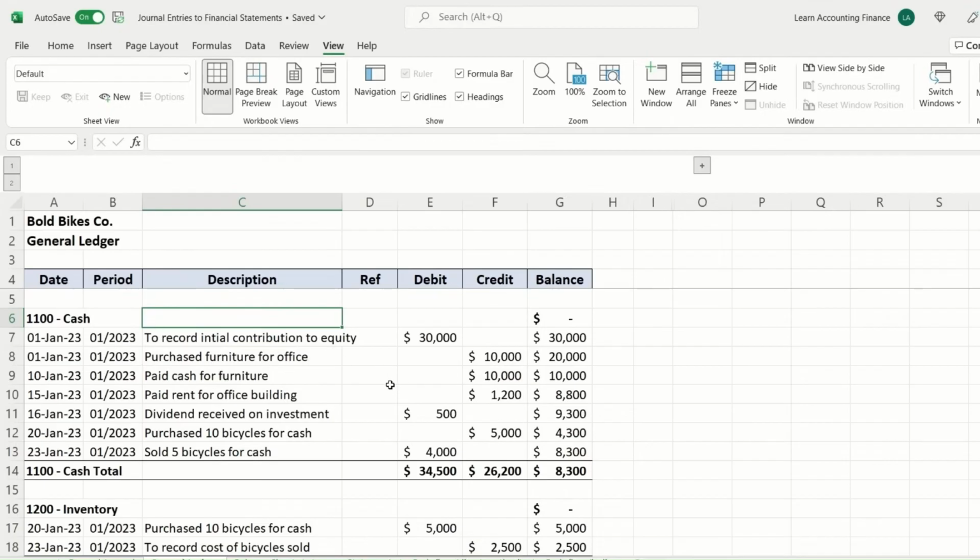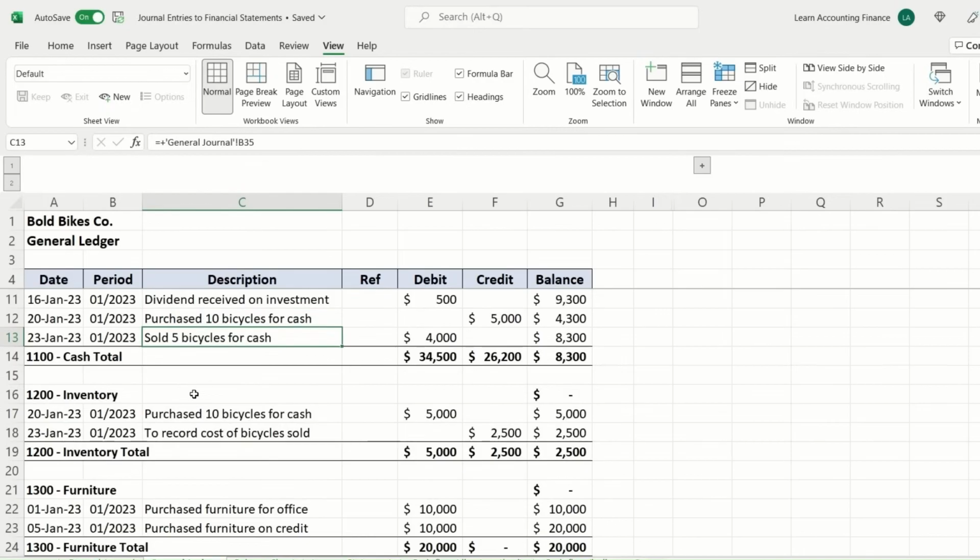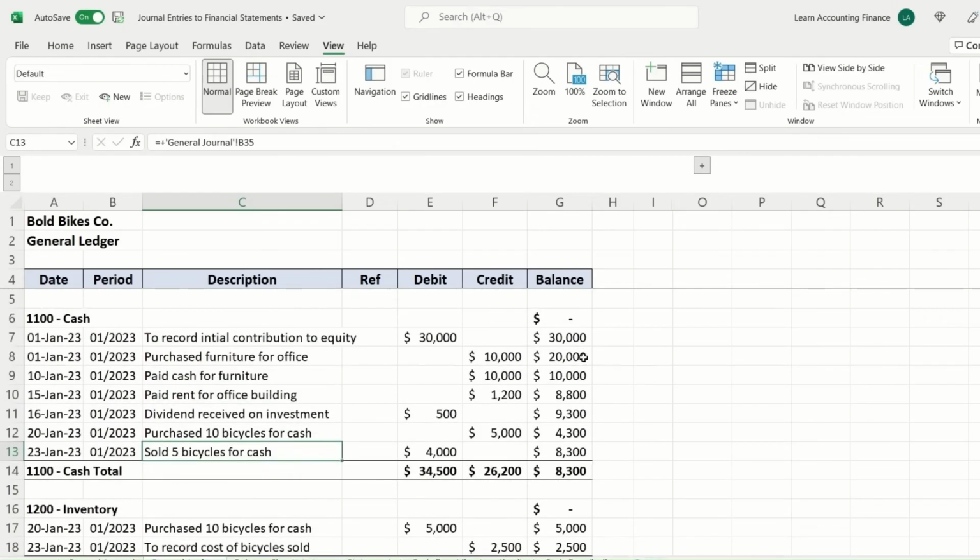So general ledger is a very good summary if you want to see what happened in the cash account, right? And this will give you a summary of all the transactions that took place. So on the 1st of January, cash was deposited, and then there were these purchase of furnitures, payment of rent, receiving of dividend on investment, and then purchase of bicycles, and finally sales of bicycles, right? The same way all the other accounts are also summarized. There's usually a date, period, description, debit and credit, and final balance as well, which is important.